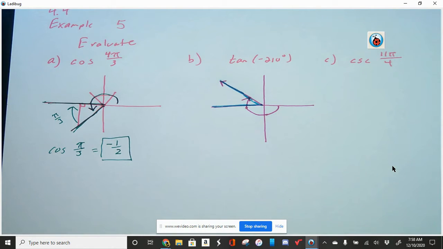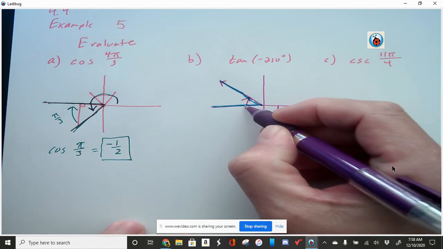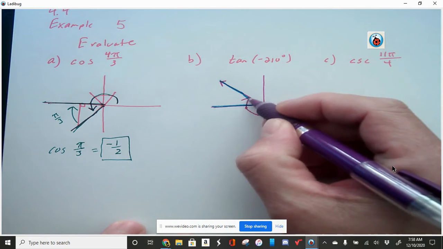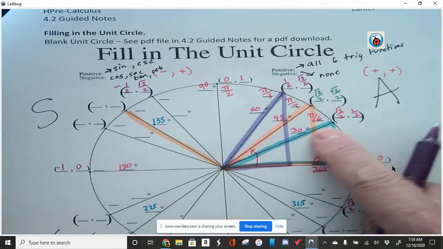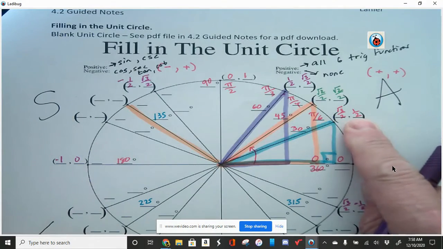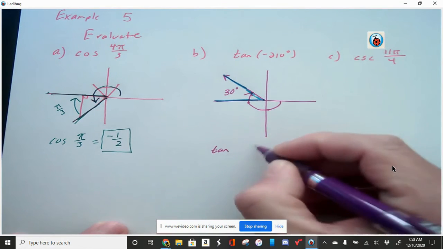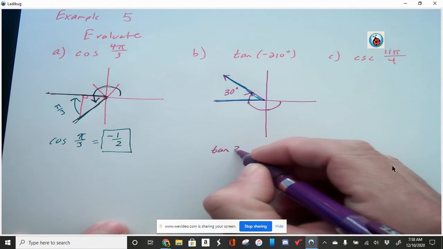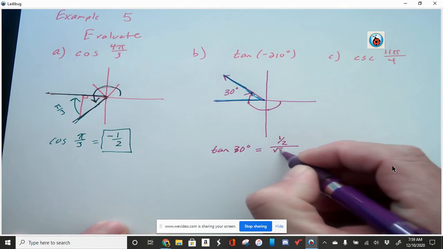Now, as I was drawing this out, remember I said that I know this is 90 degrees, this is 180 degrees, and 30 degrees more would be negative 210. So I know this is a 30-degree angle. Back to our unit circle, let's find the 30-degree angle. Here it is right here, and that's our ordered pair. We're looking for tangent. Tangent is going to be y over x. The tangent of 30 degrees is going to be y over x, which is 1/2 over the square root of 3 over 2.